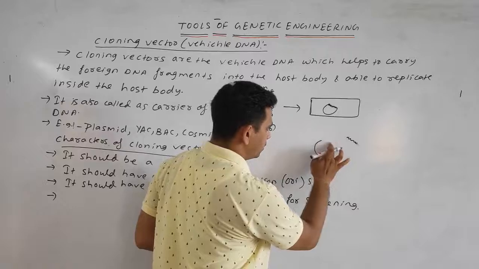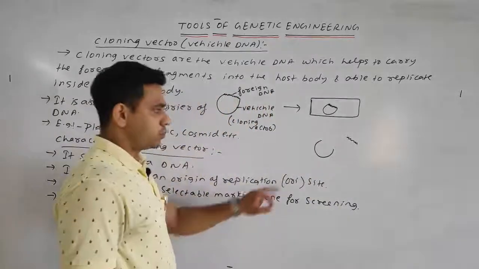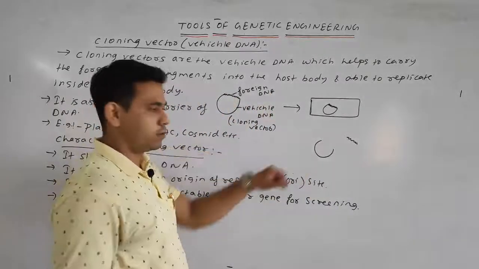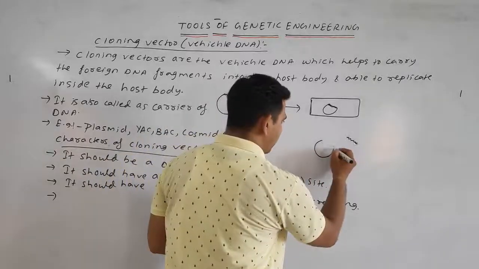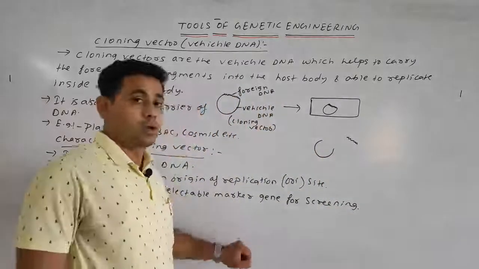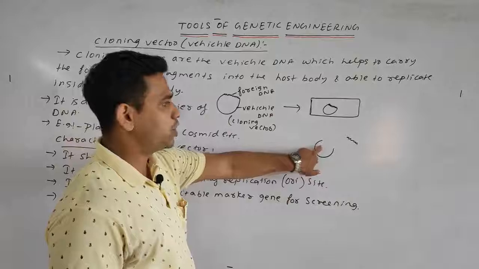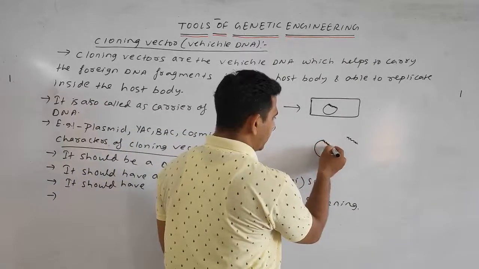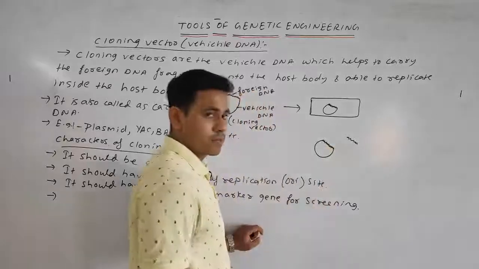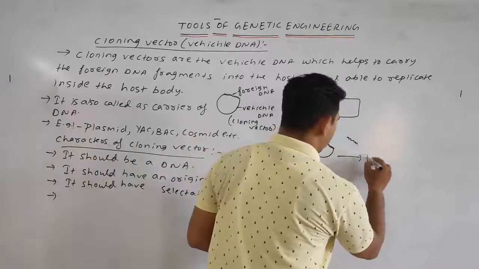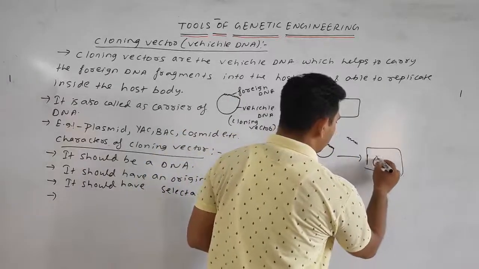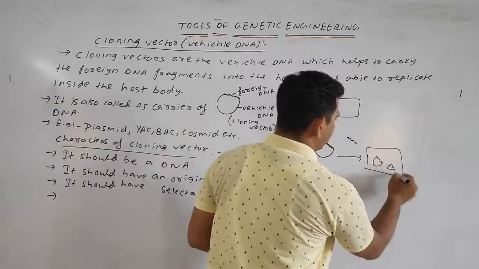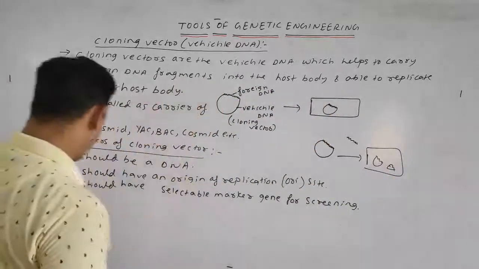Now this is your vehicle DNA. So it should have the cloning site where the foreign DNA can be incorporated, by which it can be transferred into the host cell to be able to replicate. Okay, so your third point is